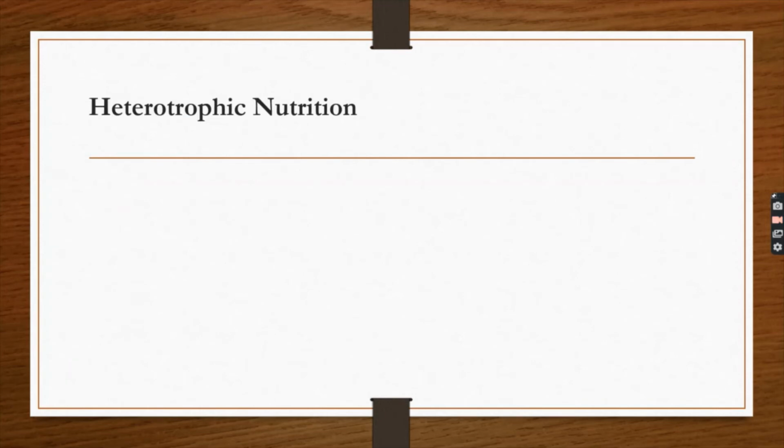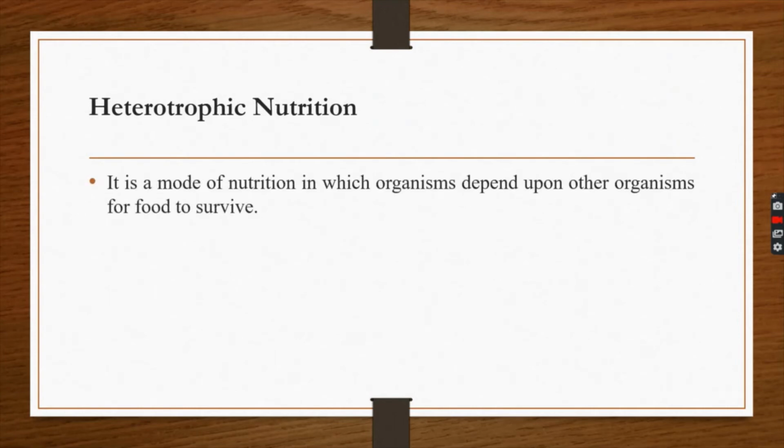Let's learn about heterotrophic nutrition. What do you mean by that? It is a mode of nutrition in which an organism depends on other living organisms for food. Depending on the type of food, heterotrophs can be divided into three types: carnivores, herbivores, and omnivores. Organisms which eat only animals are called carnivores, example lion and snake. Organisms which eat only plants are called herbivores, example rabbit and elephant. Omnivores are organisms which eat both plants and animals, example cat, dog, human beings.